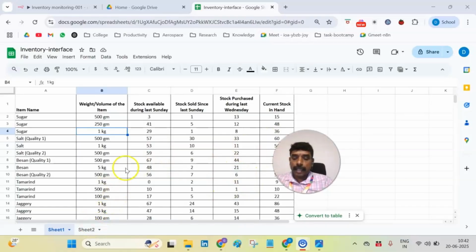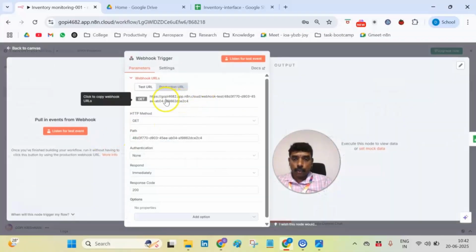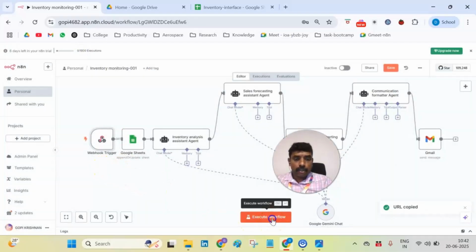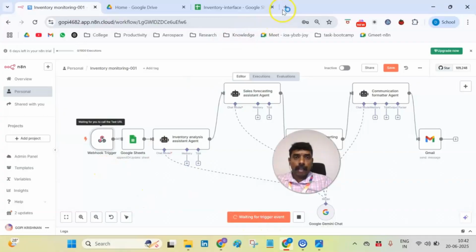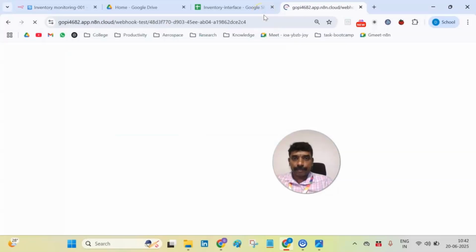So what happens here is that we are again going to the inventory monitoring workflow tool. I'm going to trigger this webhook trigger. I'm going to execute, that is, I'm going to click this webhook trigger. There is going to be a URL here. I'm going to get the information, so I'm picking this. I'm executing the workflow here. I'm going to a new tab and I'm going to create the trigger here.